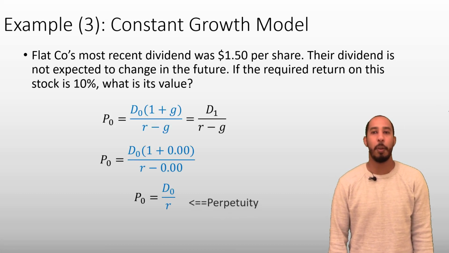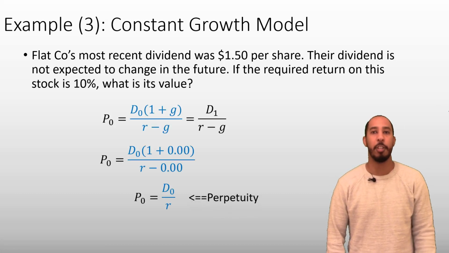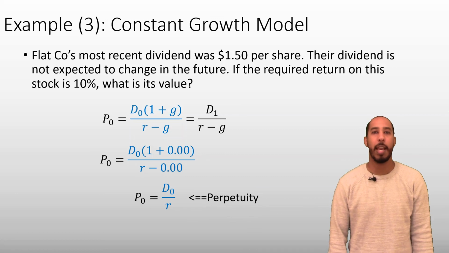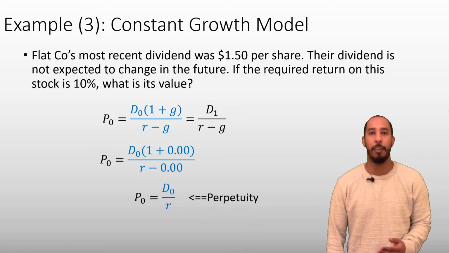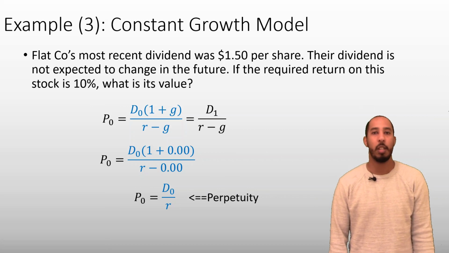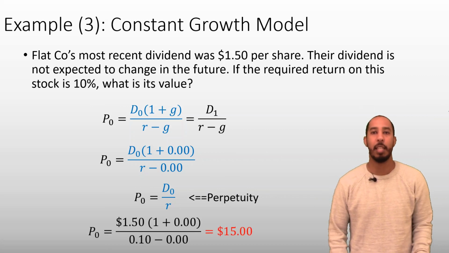You'll notice that if we put in the 0% growth rate for G in our model, it turns into the perpetuity formula, which fits this situation. Flatco is going to pay a $1.50 dividend forever. That's just a perpetuity. Putting in our information, we get the value of the stock to be $15 per share.